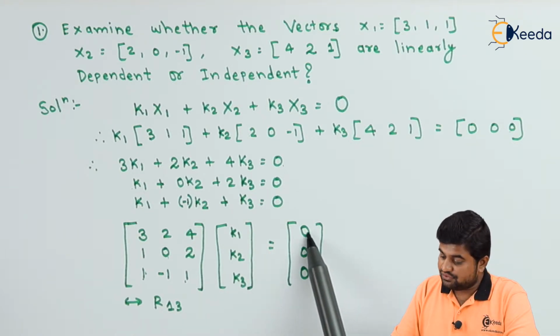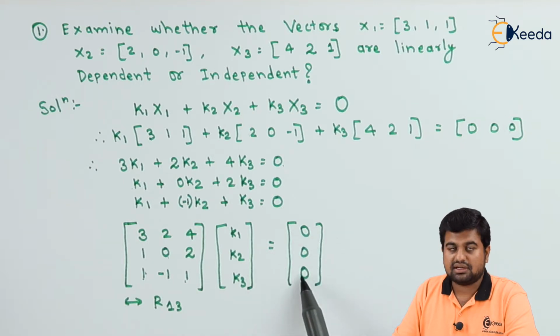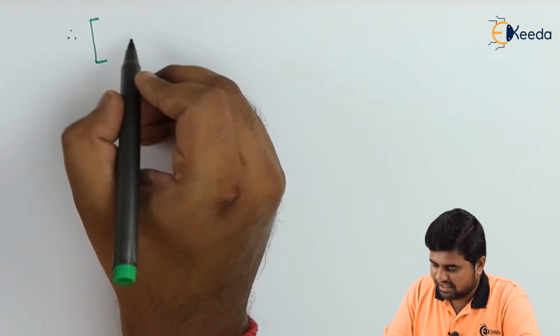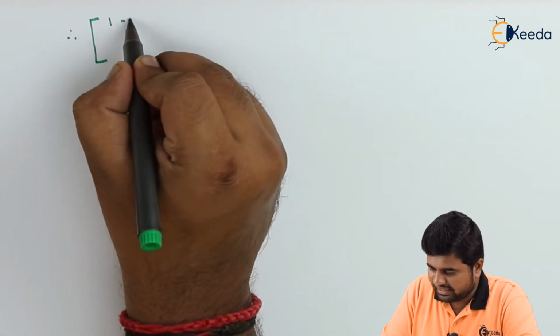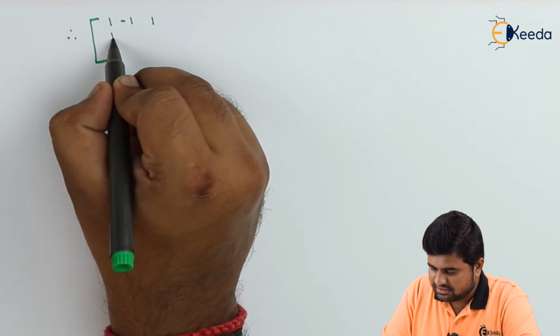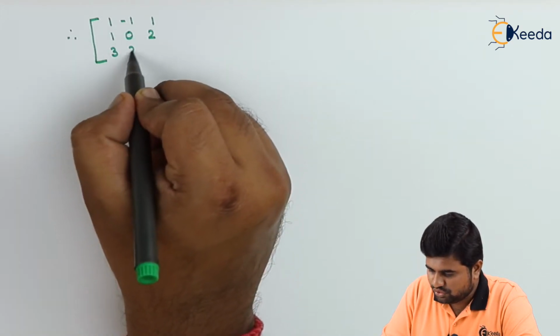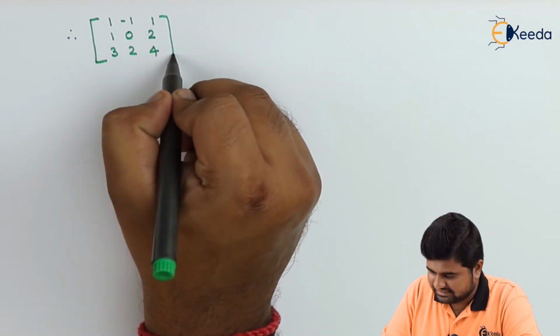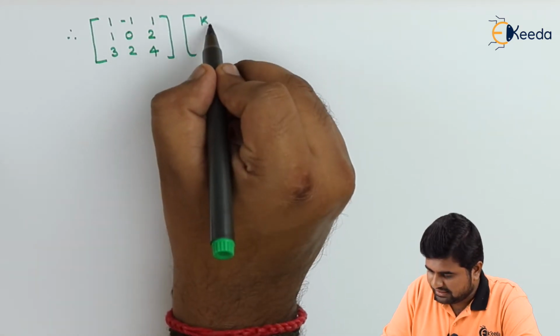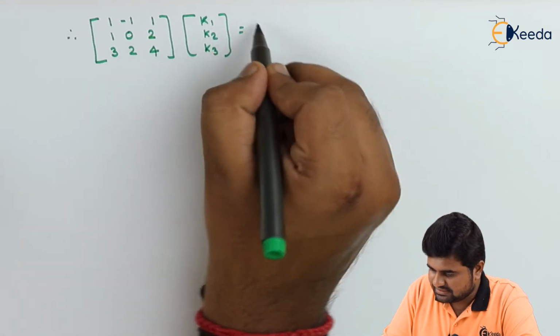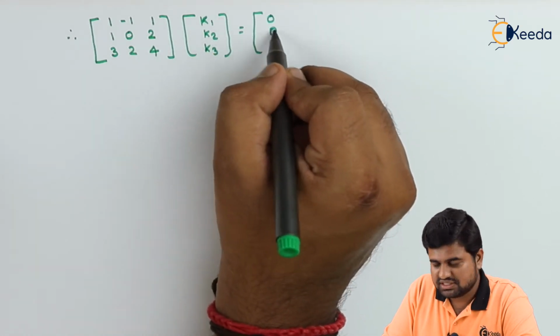We'll just interchange first and third one, which is 0 will be going here and this 0 will be going here, which is nothing but the same. So therefore we'll be having 1, minus 1 and 1. Second row 1, 0, 2 will be as it is, and 3, 2, 4 will be as it is, and we have got k1, k2 and k3 is equal to 0, 0 and 0.